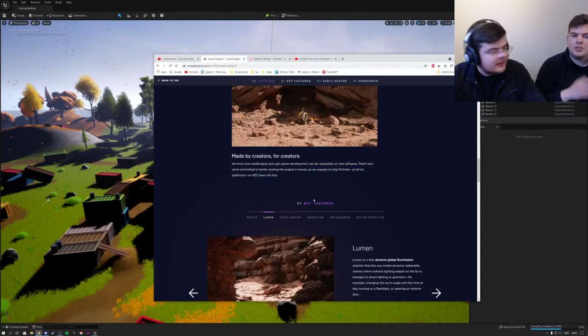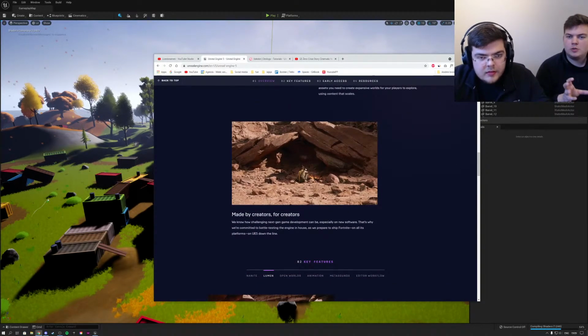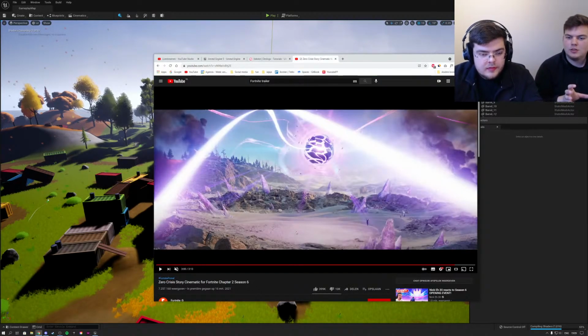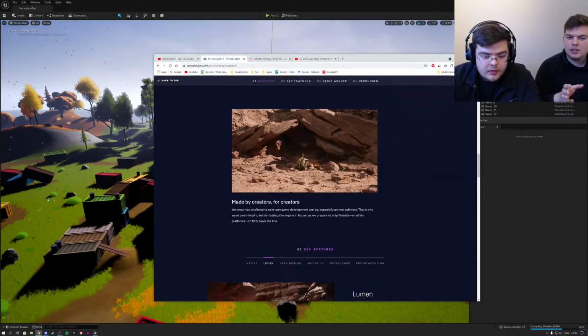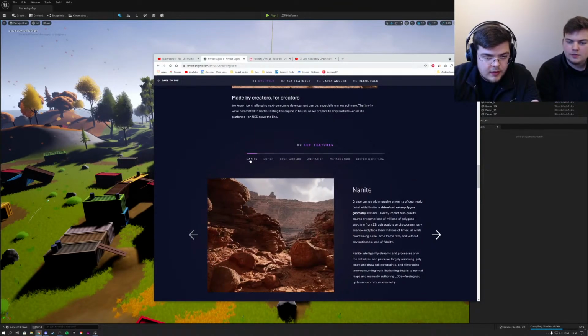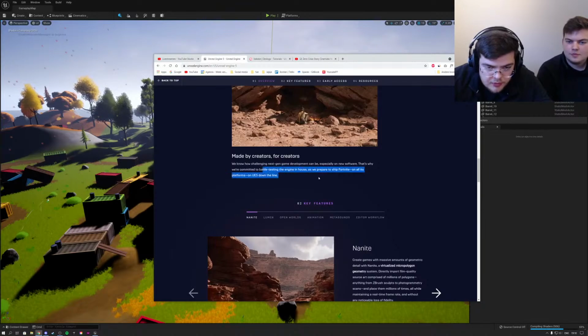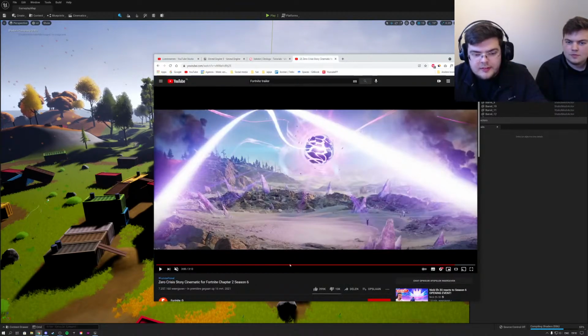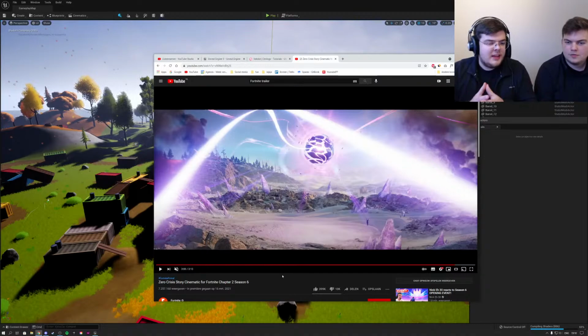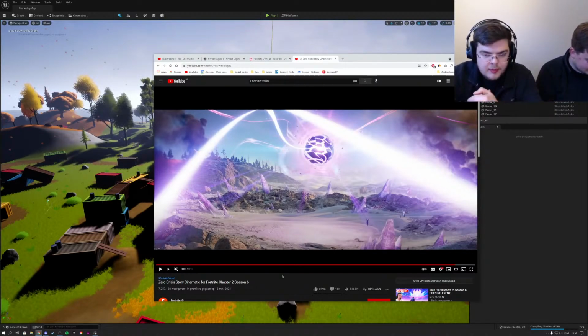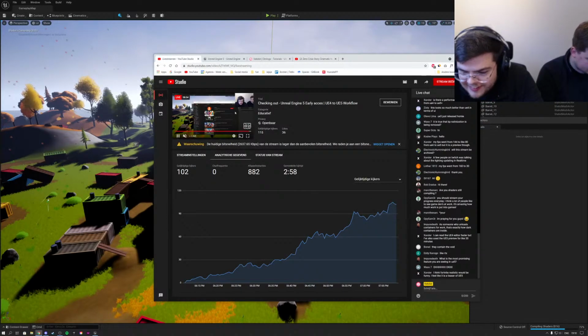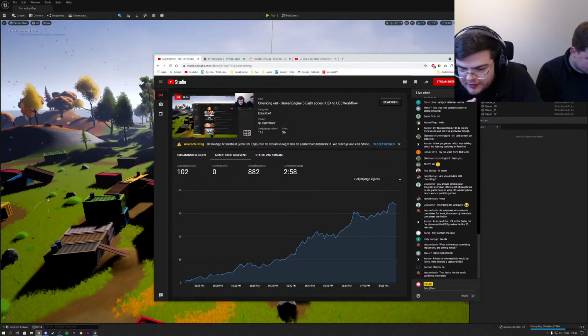I think what they're showing us is that they're going to implement a lot of the Quixel library inside Fortnite. Yeah, they're going to be integrating Nanite technology in Fortnite. 100%, it must be, because otherwise they wouldn't write this here. And what is this they're showing us here? I hope the game is not going to change, because it's a stylized game, so why would you change a stylized game to this hyper-realistic looking game? But what do you guys think? I think realistic Fortnite would be funny.